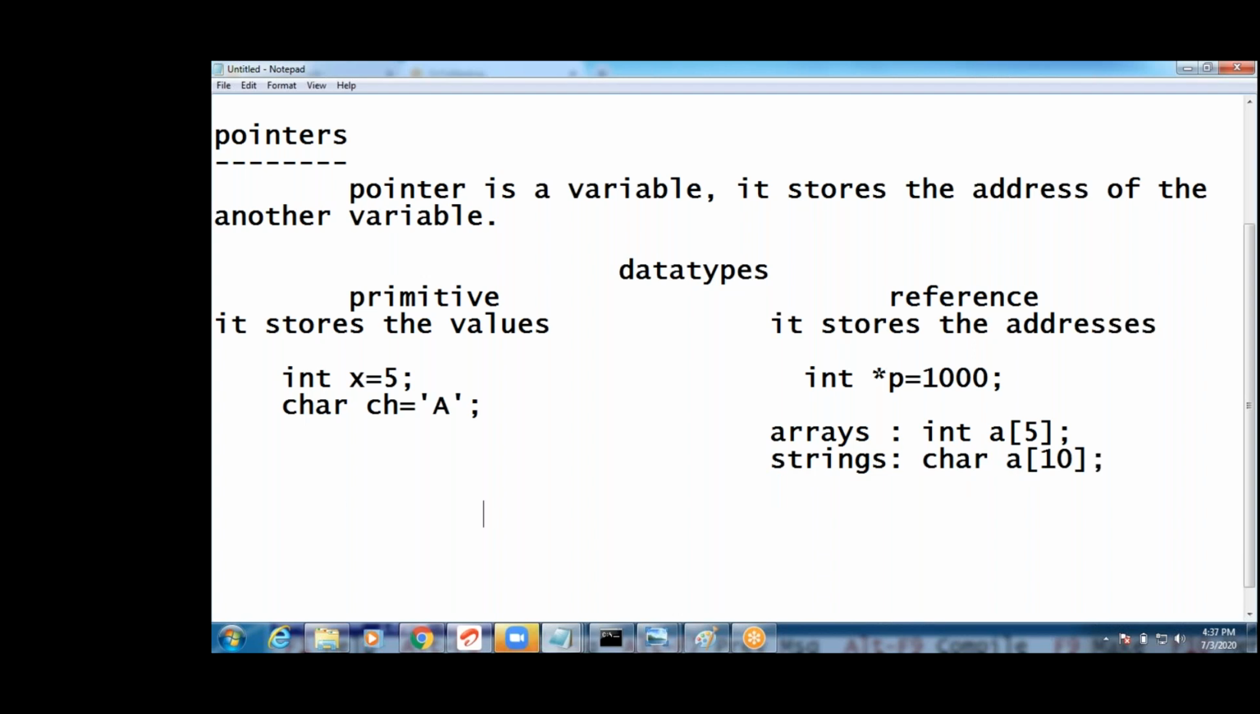What is the variable, guys? See this. What is the data type? Here I want to write the data type. Data type is int, right? Variable is x. What is the value? Your value is 5. This is data type int, variable is x, value is 5.